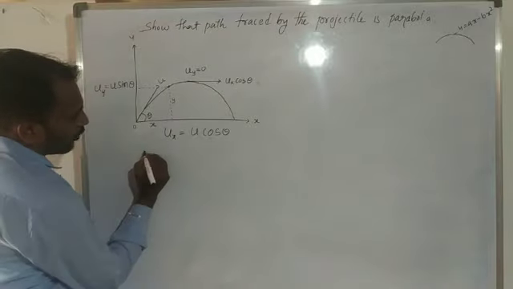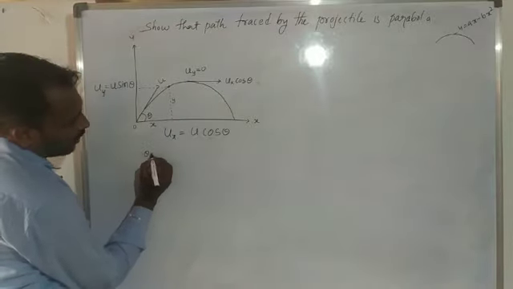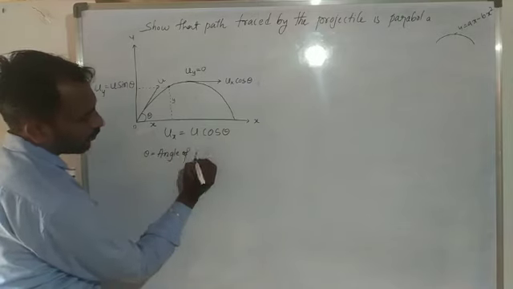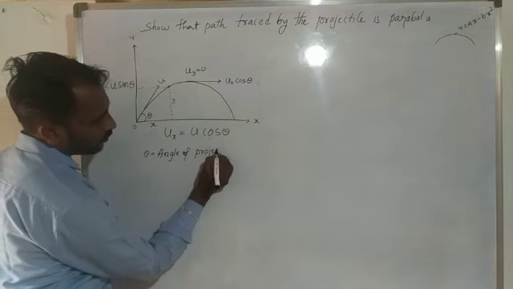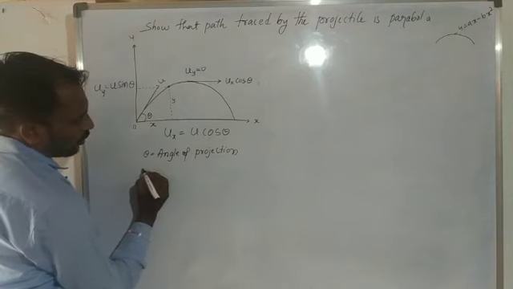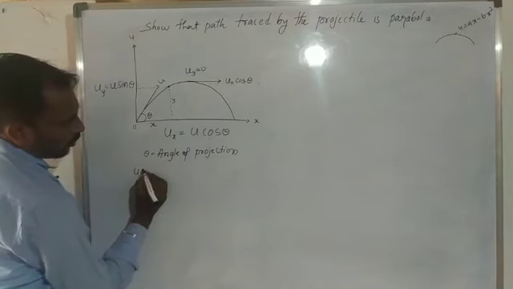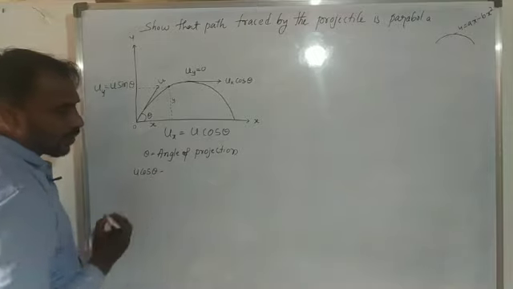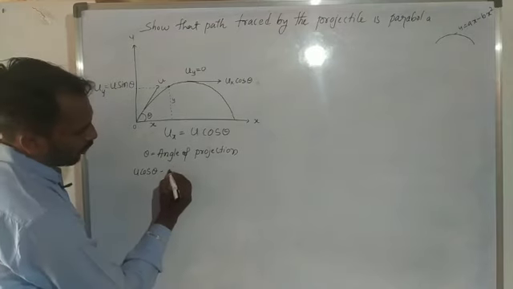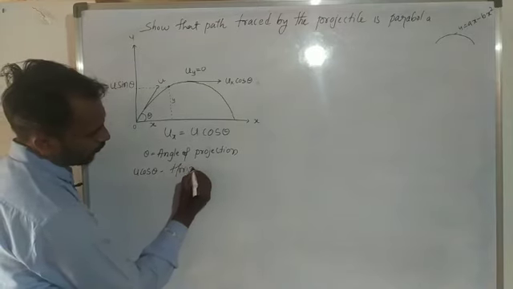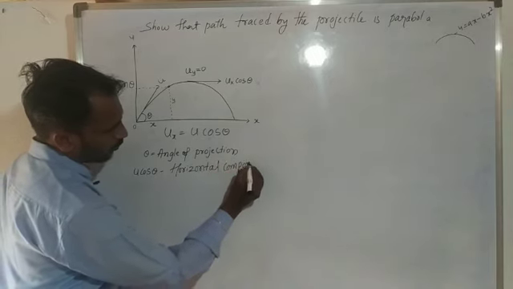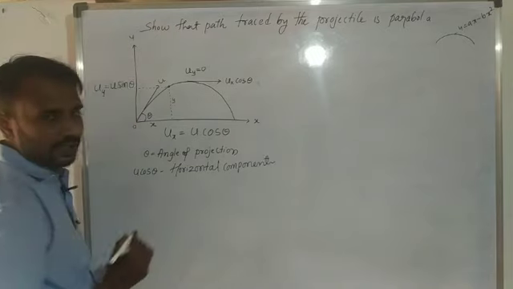Okay, so here first we consider theta. So theta is the angle of projection. And u cos theta is the component along the x-axis, the horizontal component.